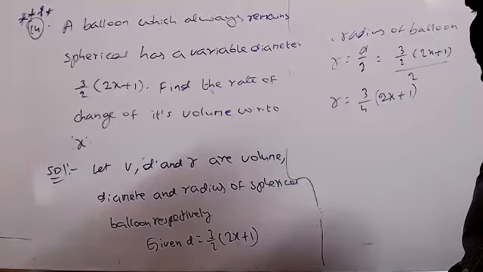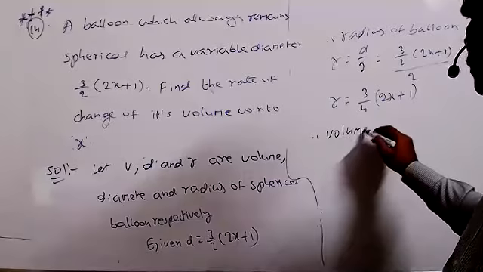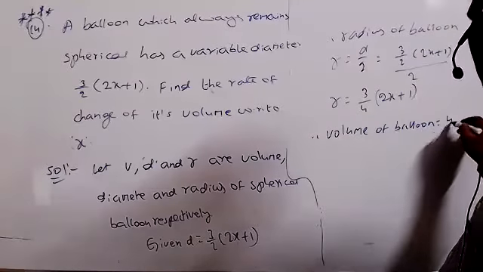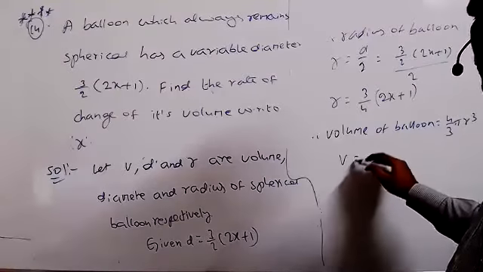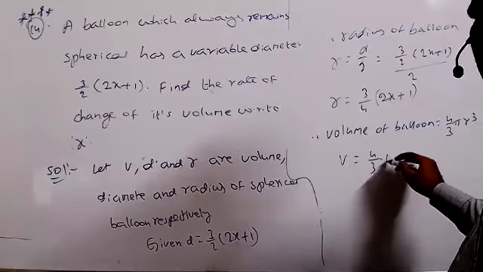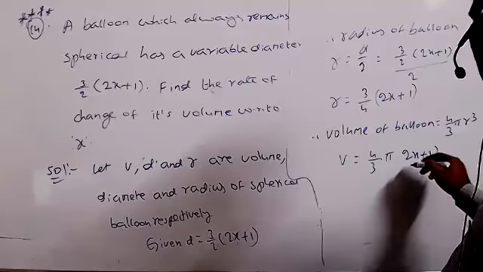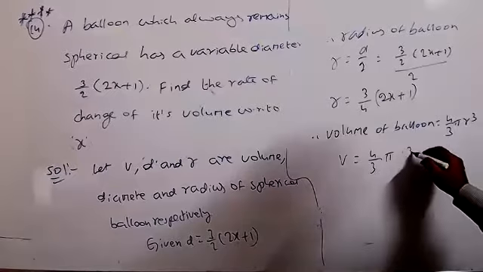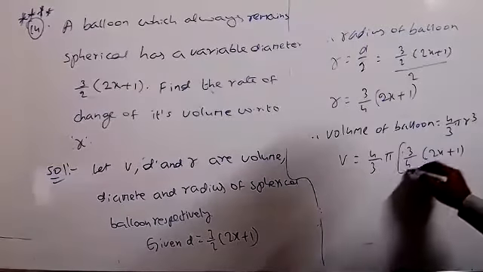And this one you can substitute in the volume. So the volume of the balloon equals 4 by 3 pi r cube. So V equals 4 by 3 pi into, with r equal to 3 by 4 into 2x plus 1, whole cube.